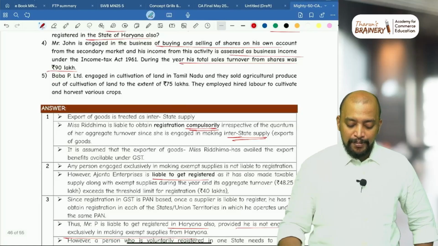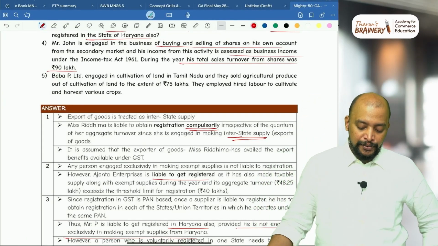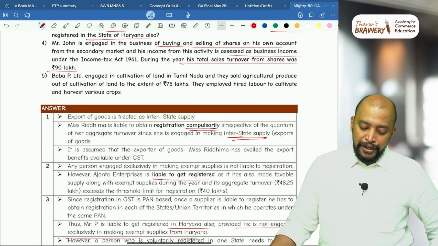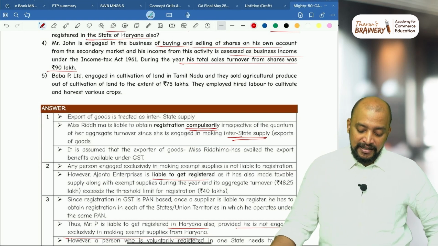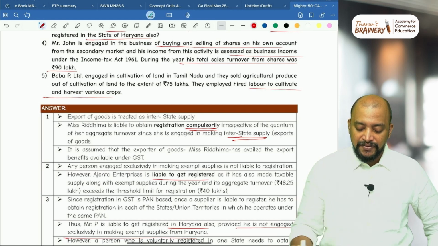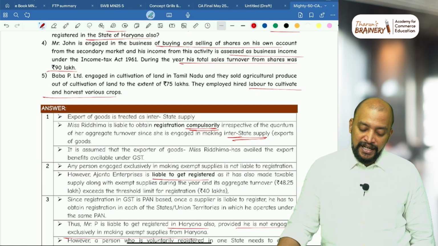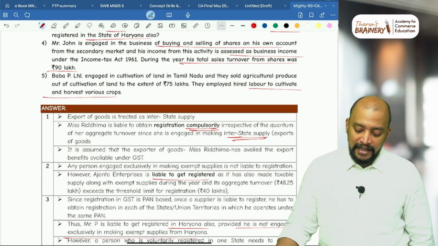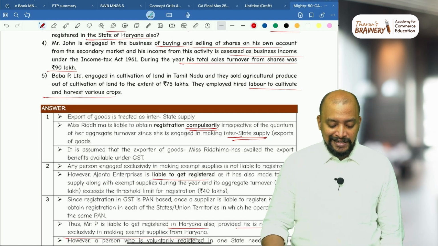Next one, Baba Private Limited is engaged in cultivation of land in Tamil Nadu, and they sold agricultural produce out of cultivation of land to the extent of 75 lakhs. They employed hired labor to cultivate and harvest various crops. So now in this case, whether it will be included? So what is your answer?